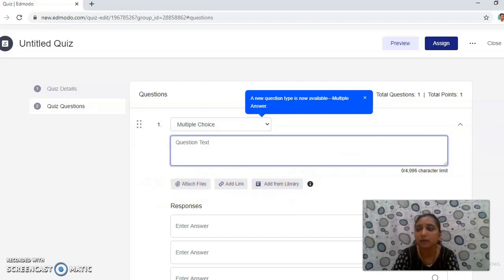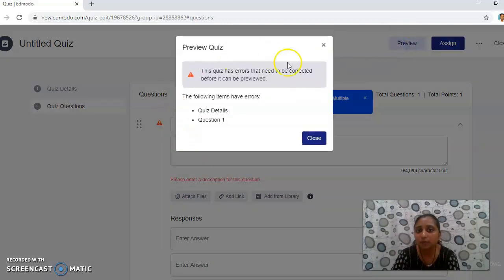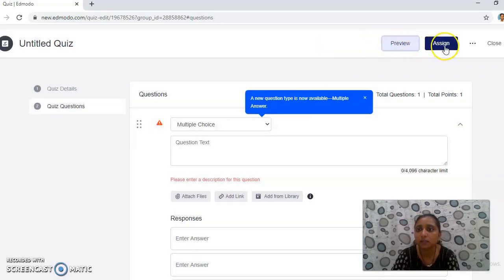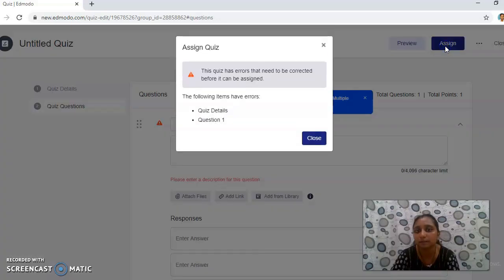All the options are given to you, the points are also given, and you can make the quiz questions ready yourself for your students. After that you can preview the quiz and the questions you have given to your students, and then you have to assign.